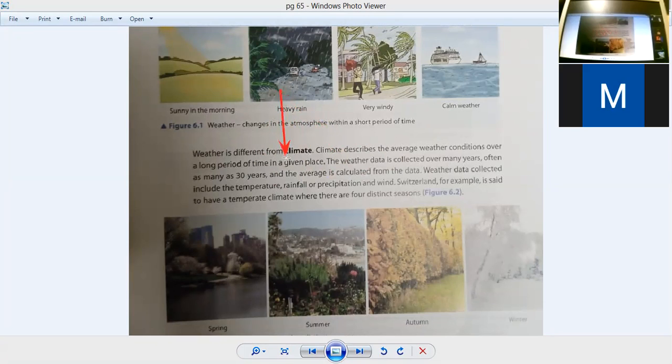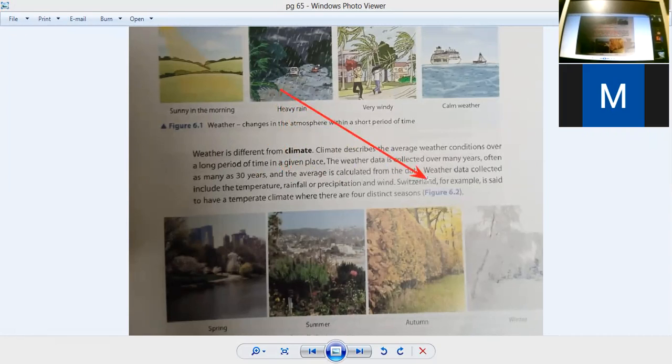So how can we find out the climate? With the help of four things. First, the record of temperature: what is the record of the temperature in previous years in that area? What is the record of the rainfall in that area? What is the ratio of water in the air? Precipitation means the presence of water in the air. So what is the ratio of water in the air throughout the last year? What is the speed of the wind? What is the pattern of the wind in the last year? All these things make a pattern regarding any area, any city, or any country.